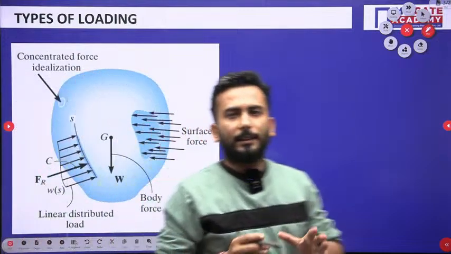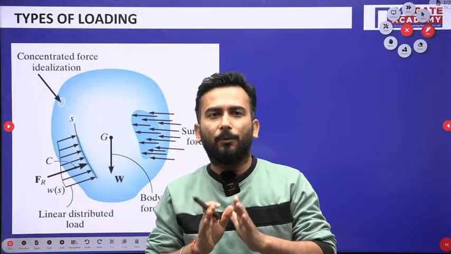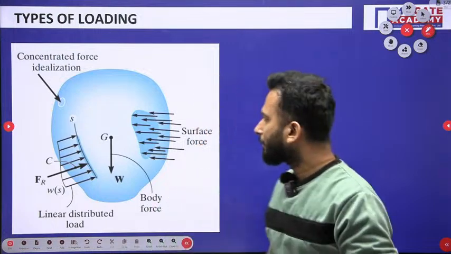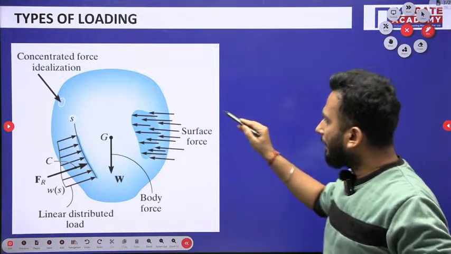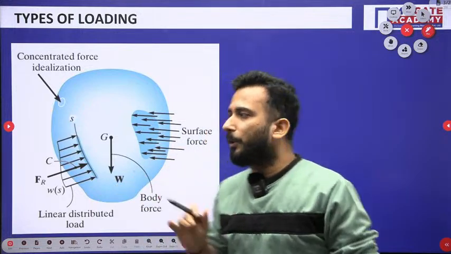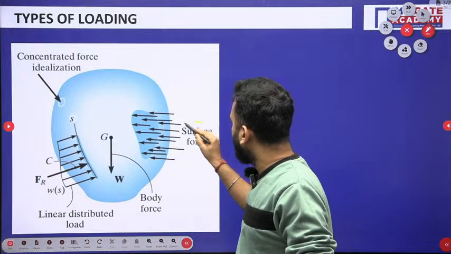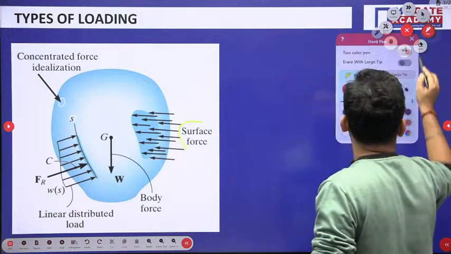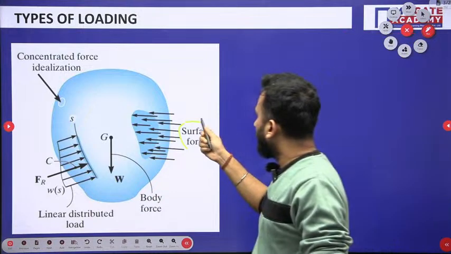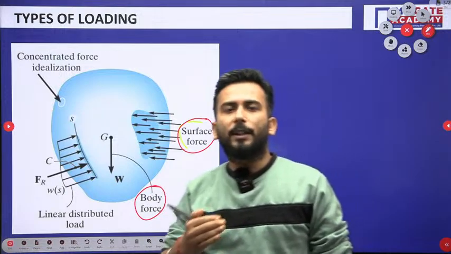Now my dear friends, this image that you are seeing on your screen will very clearly give you an idea about the different types of loading that is possible. The different types of external loadings that you will be seeing are surface forces and body forces. These are the two external loadings that are possible.